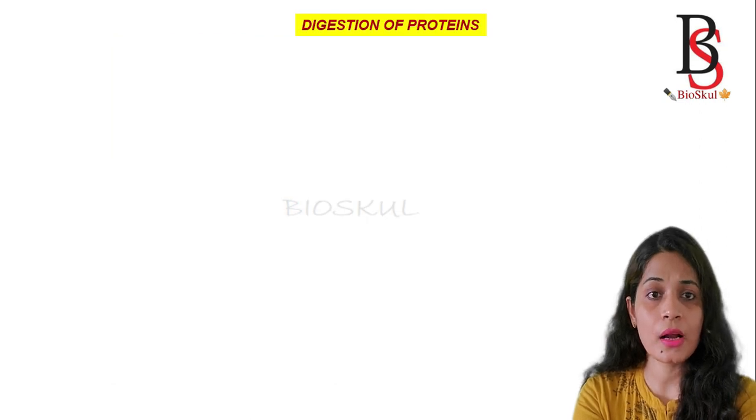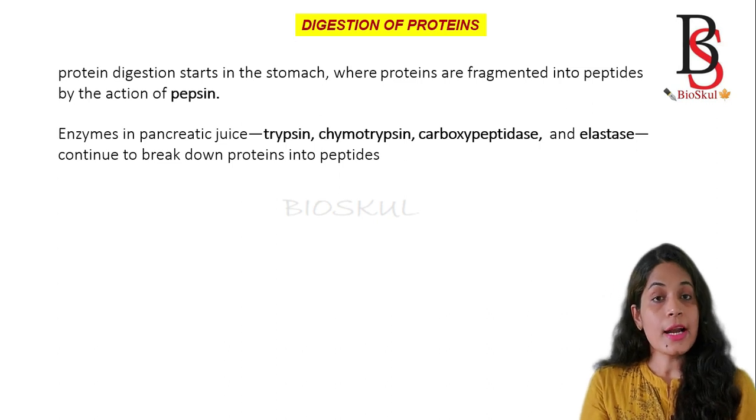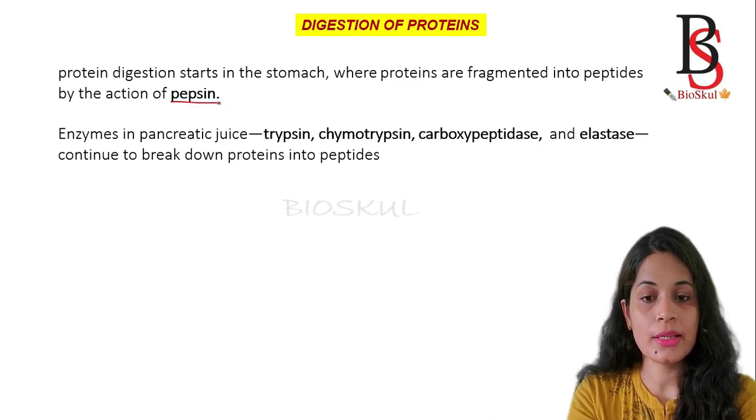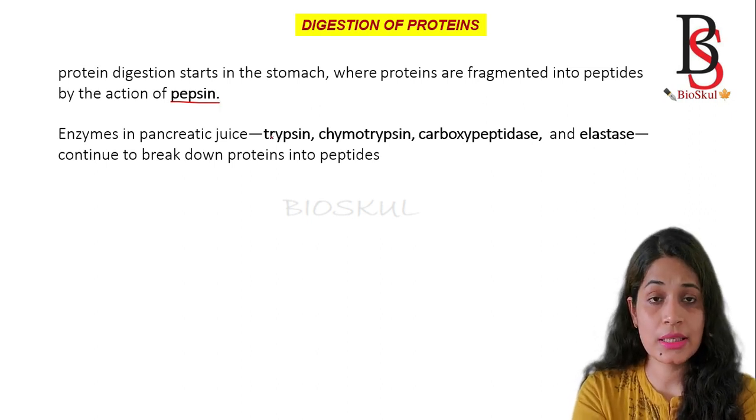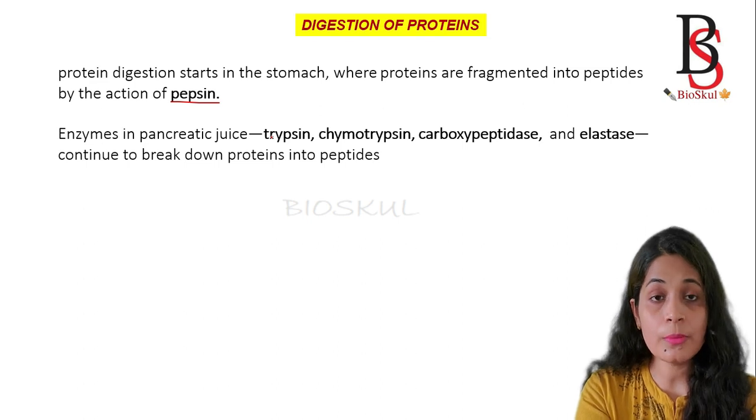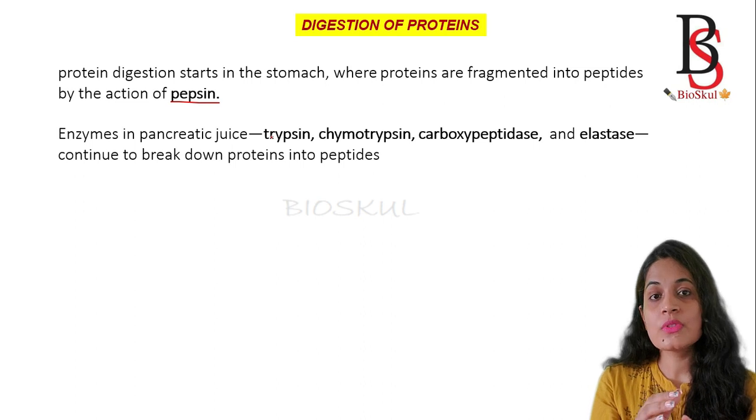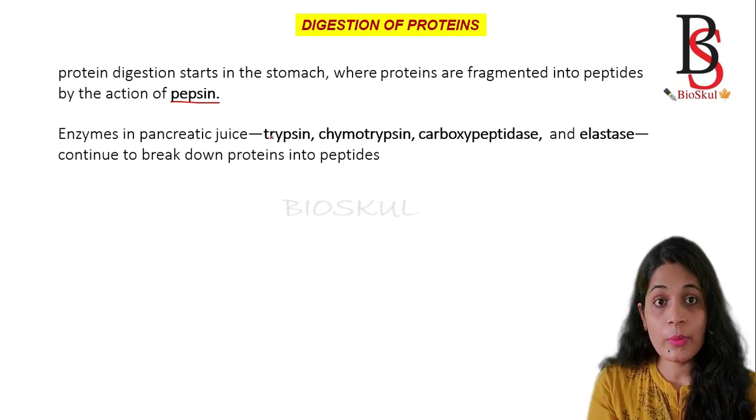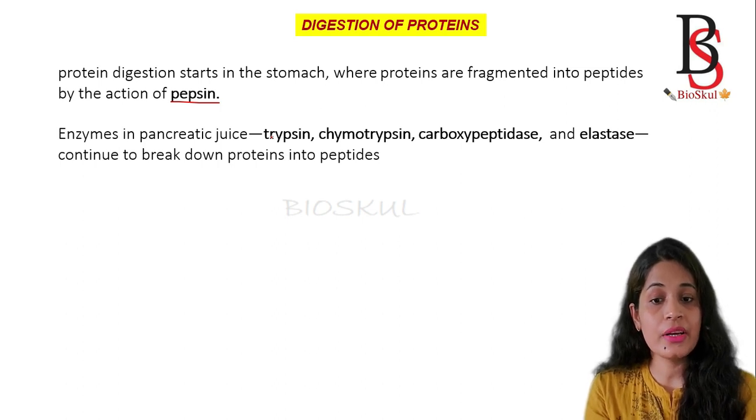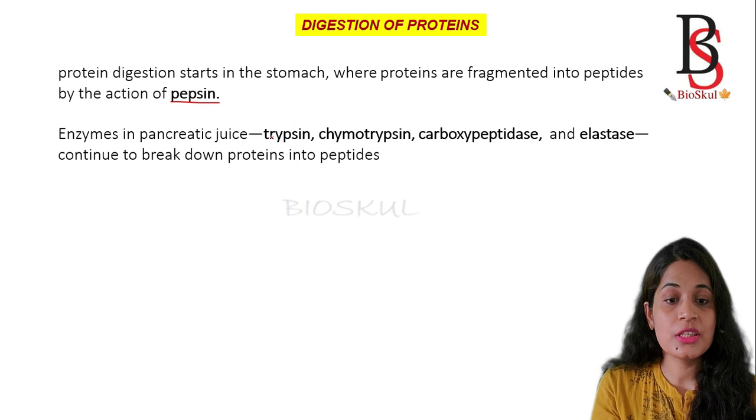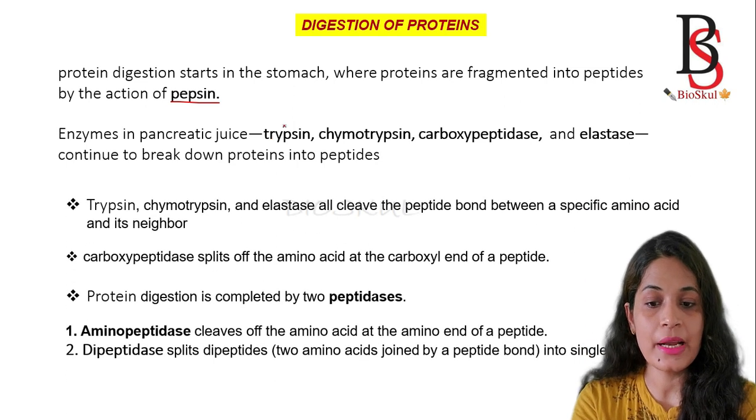Now comes the digestion of proteins. Where does protein digestion start? It starts in the stomach by the action of pepsin. Then the enzymes of pancreatic juice are secreted in inactive forms, like trypsinogen and chymotrypsinogen, and when they come in contact with the lumen of the small intestine, enterokinase activates them into trypsin, chymotrypsin and carboxypeptidase, which help in the breakdown of protein into peptides.